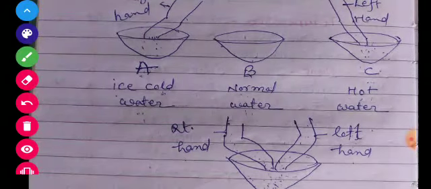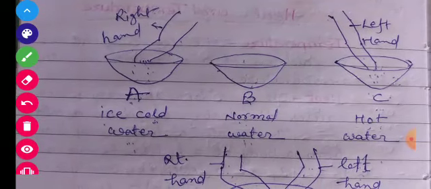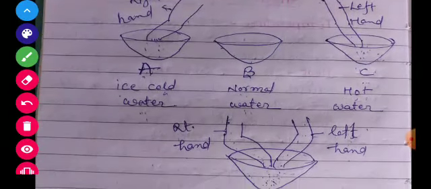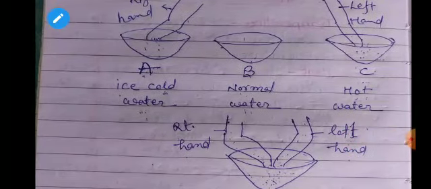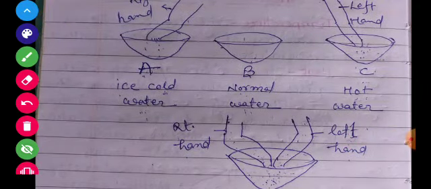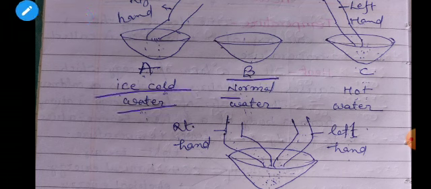In this activity, you will have to take three containers and let's name them A, B and C. In the first container A, we'll take ice cold water, in container B normal water, and in container C hot water.